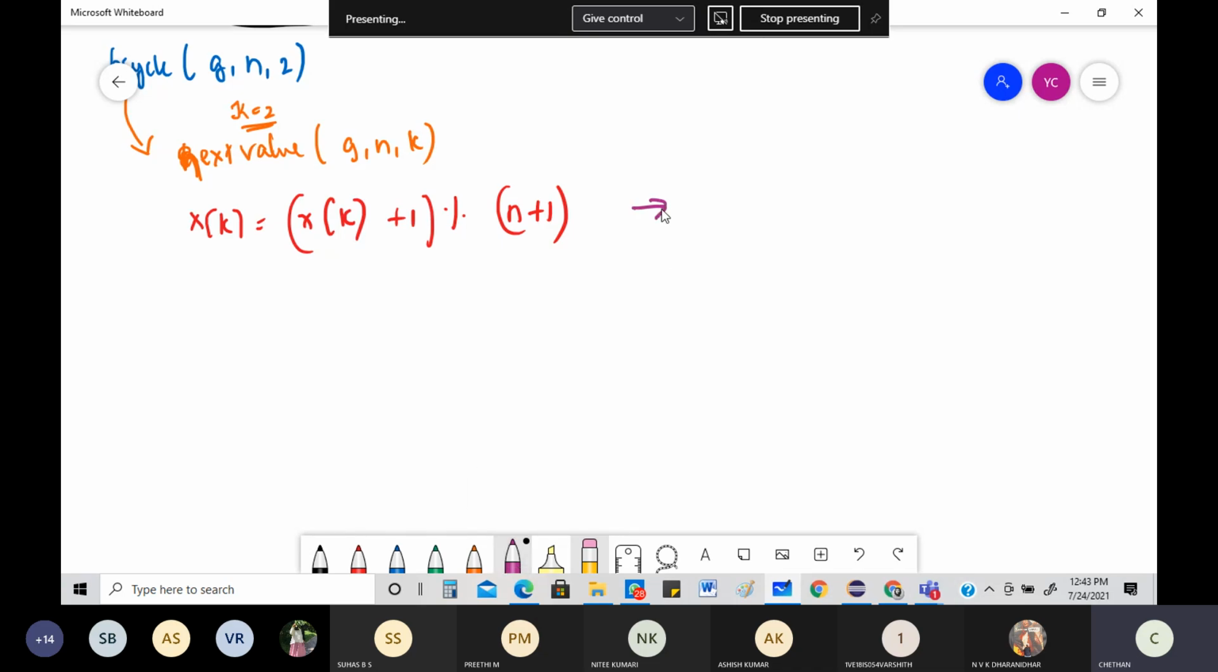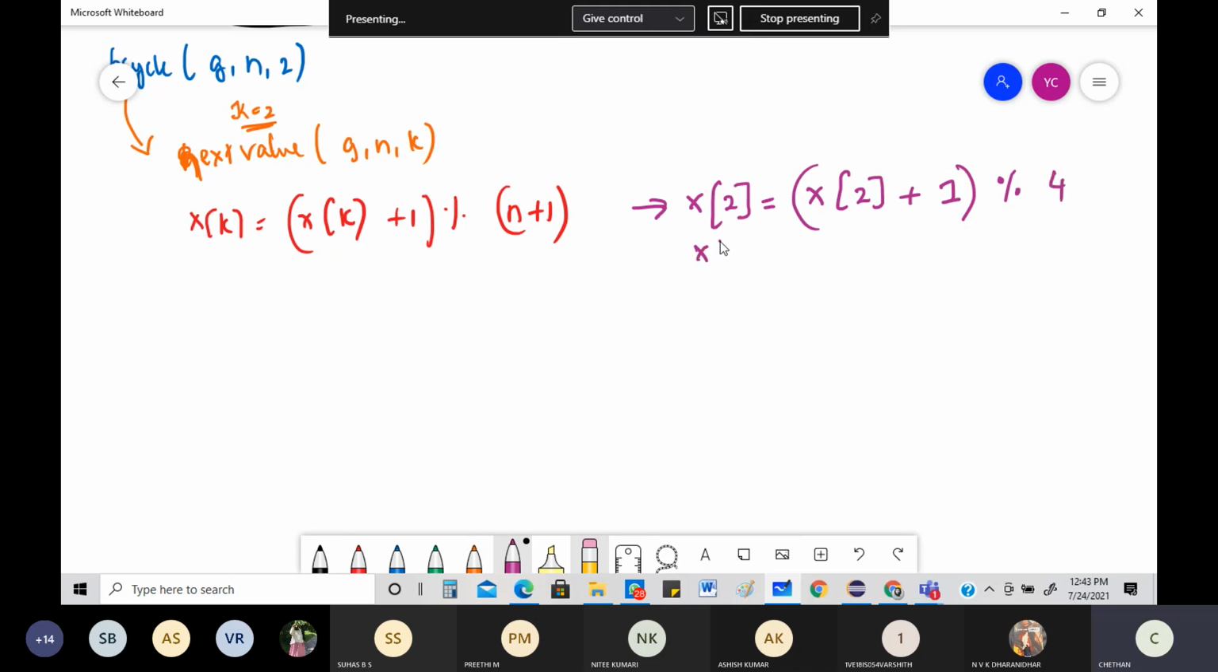So what is the value that is going to happen? What is x of k? K value is nothing but 2, correct? Equal to x of, what is it? K, again it is 2, plus 1 they are saying. Then in brackets, modulus of n plus 1. What is n? The number of vertices we have given is equal to 3. N has not changed. 3 plus 1, 4.